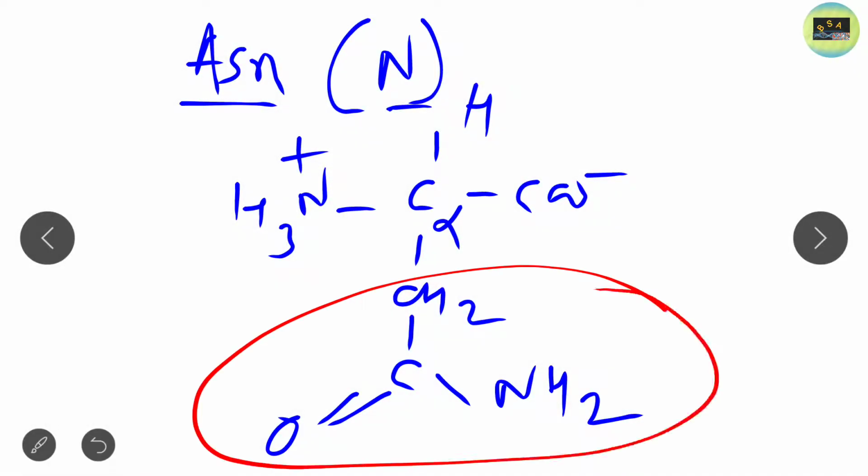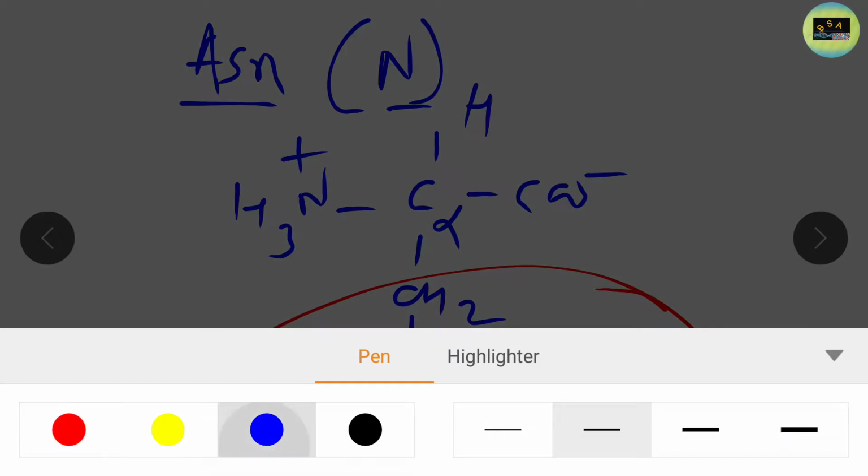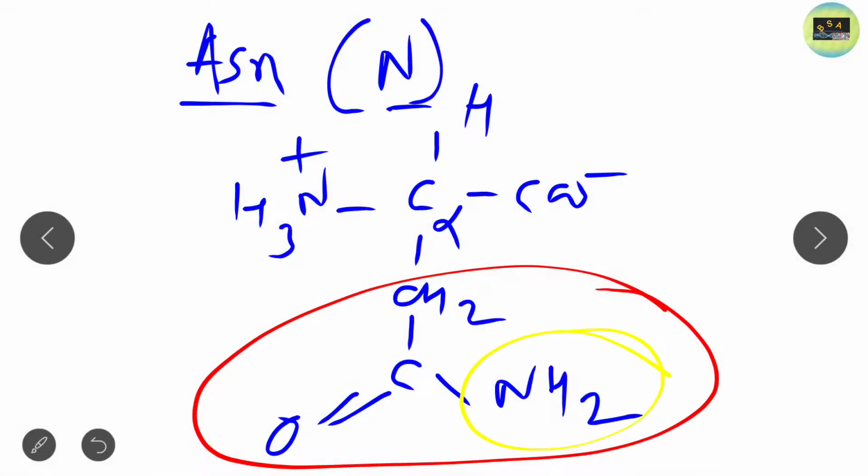Because of this side chain, where an amide group is present, these are amide containing amino acids. This is the simplest structure of asparagine.